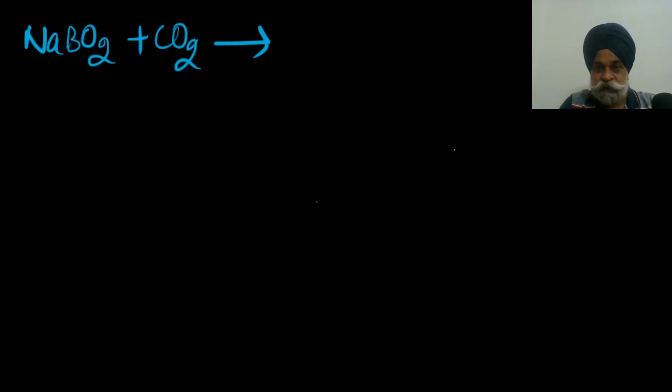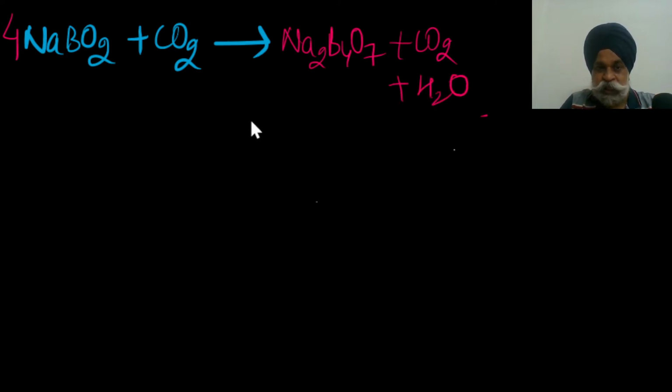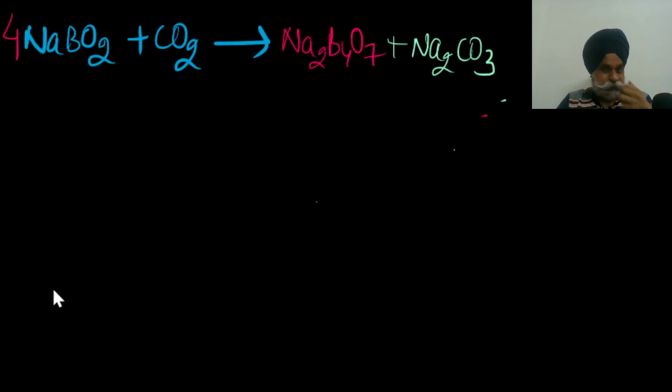So the simplest viewpoint here is you would need to have 4 moles of this, and this will give you Na2B4O7 along with carbon dioxide and some moles of water. After hit and trial method, you would get what I wrote, just hold on, you would get sodium carbonate here. This is what I wanted to place here.